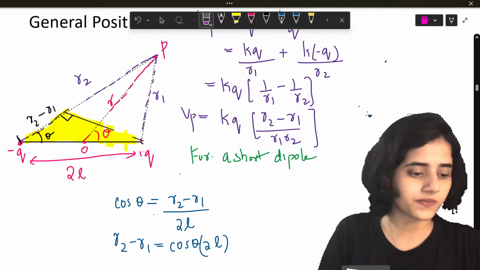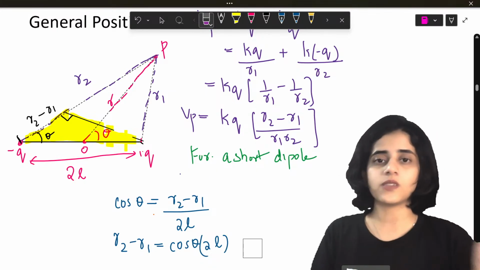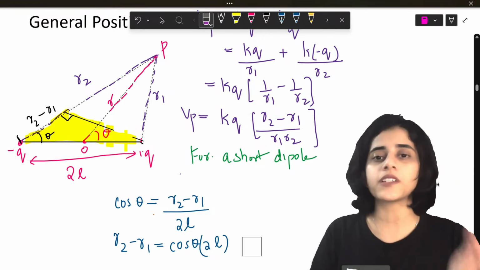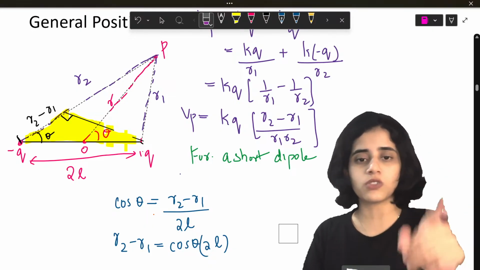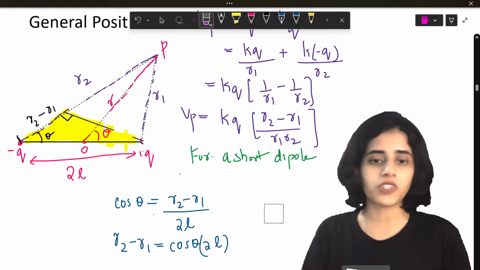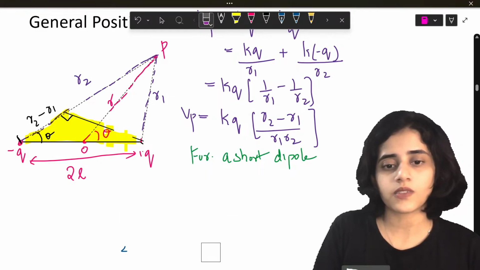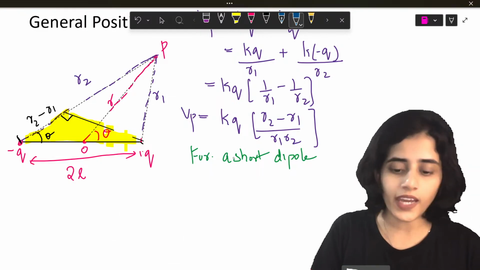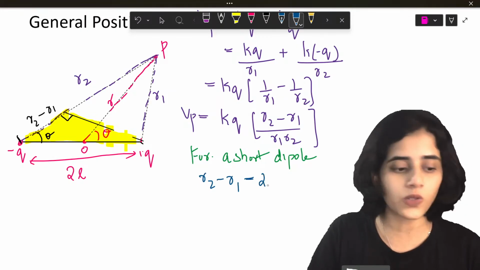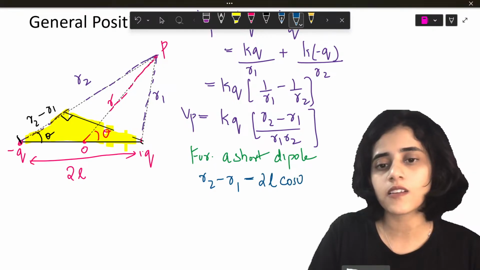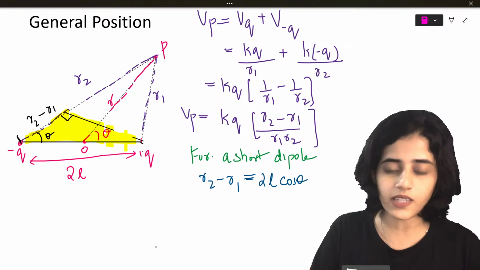I hope that's clear. If it's not clear, you can let me know. I'll explain it again. I don't mind explaining 100 times. The only point is you should understand. So now you understand how I get cos theta. I'm going to erase that. If you want to note that down, quickly take a screenshot. Okay. So now, what do we have? We have R2 minus R1 is equal to 2L cos theta.